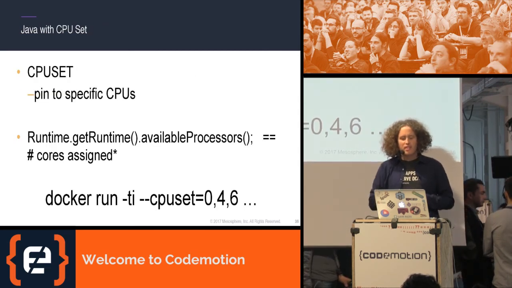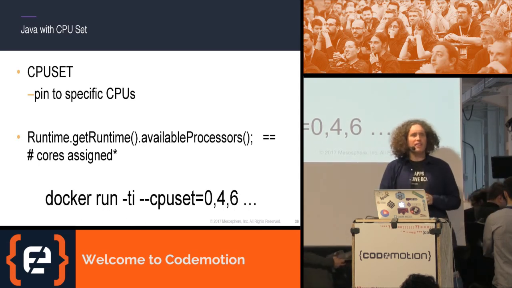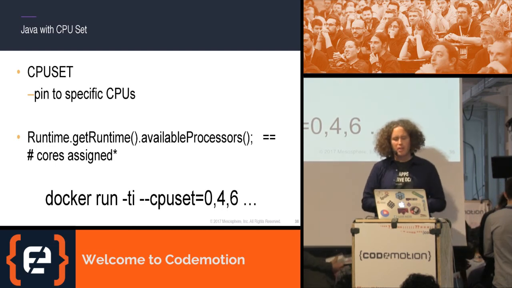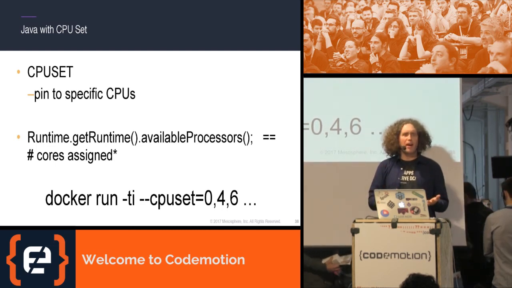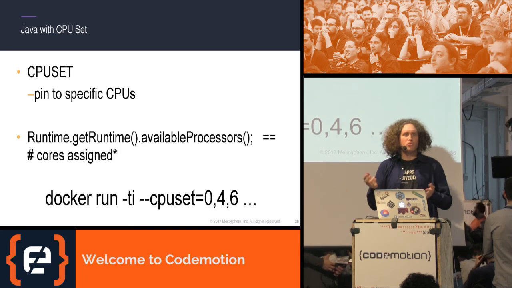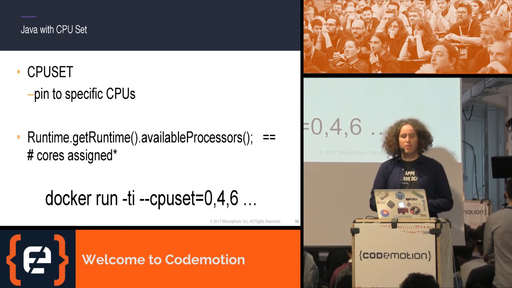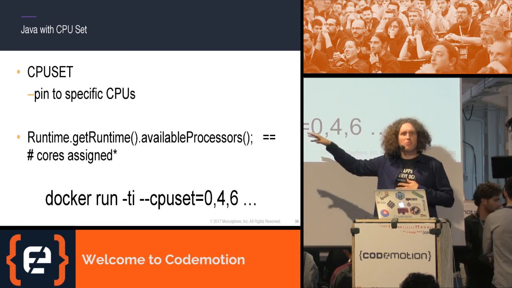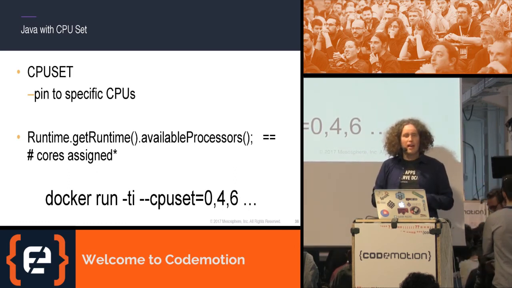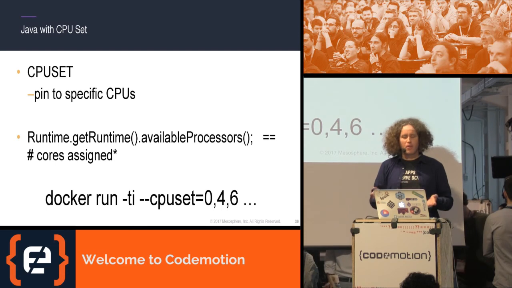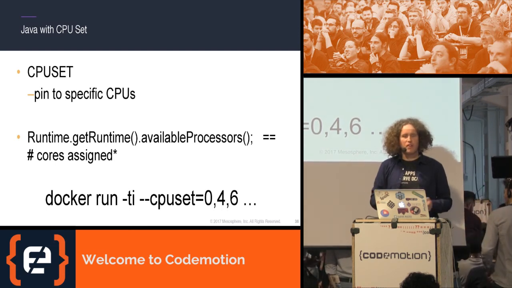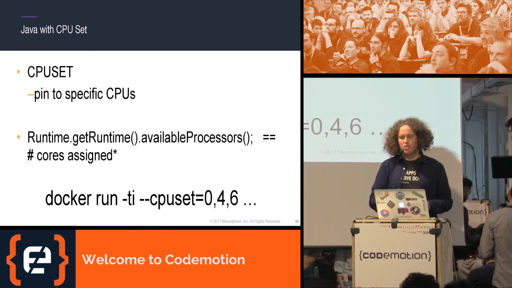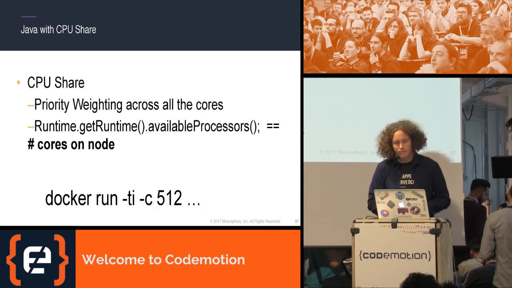So if I'm using CPU sets in Java 9, I will actually only see in this example 3 CPUs being available, and also therefore my default thread count will be 3. So there I'm actually fine. But if I'm running this pre-Java 9, so Java 7 for example, I'll still see the overall number of processors on that box, and again it starts the overall number of garbage collection threads, for example.